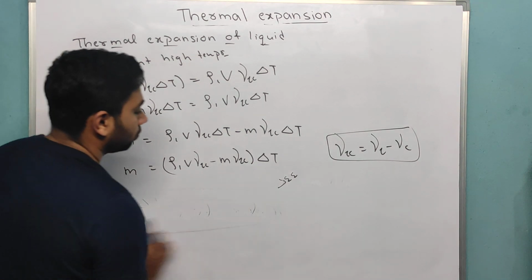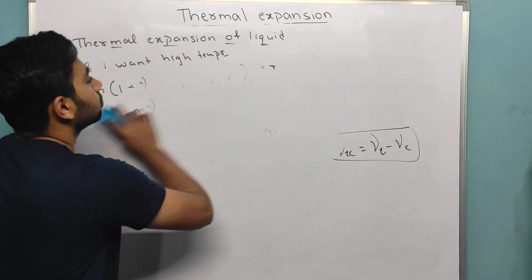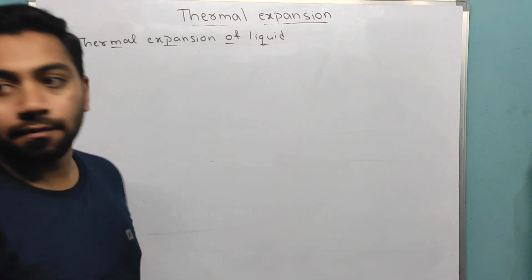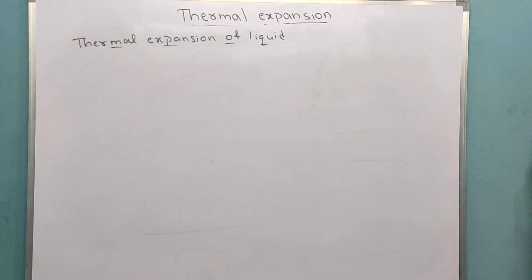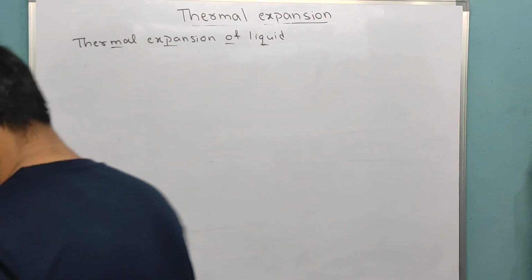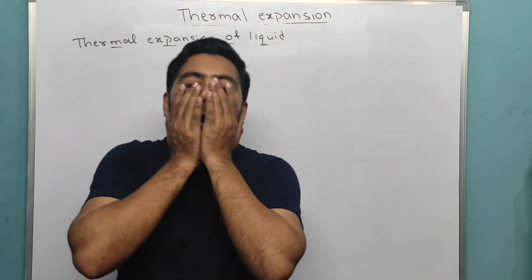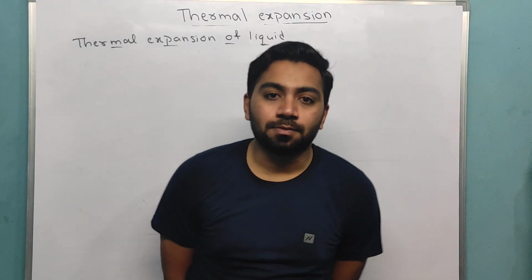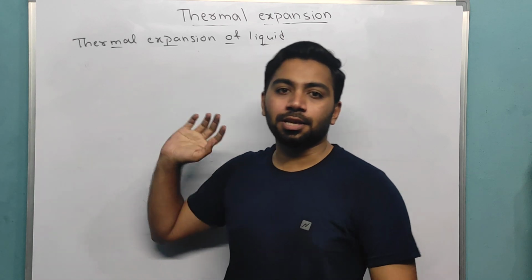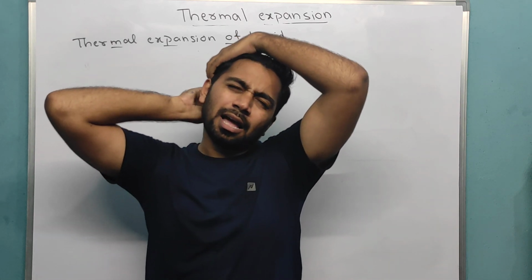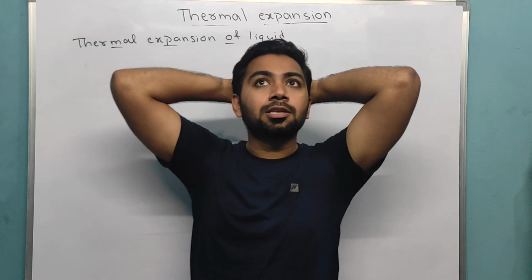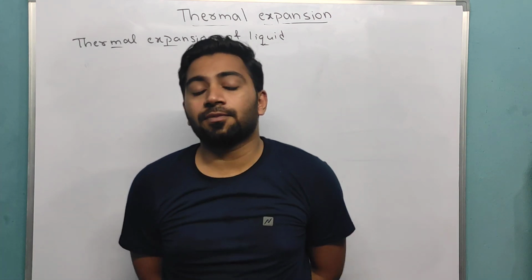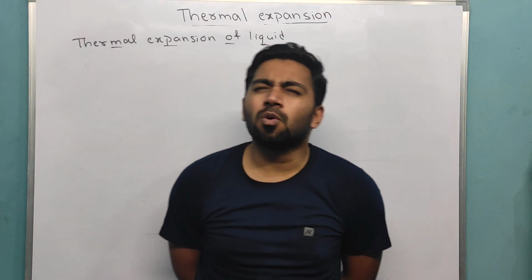Right, fine. There is one small thing remaining, which I will do now only. Right, there is one small thing remaining: how to compare these three, volumetric, aerial and linear. These three we will compare in next class. Then after that we will start the next full problems. Tomorrow we will discuss only problems.